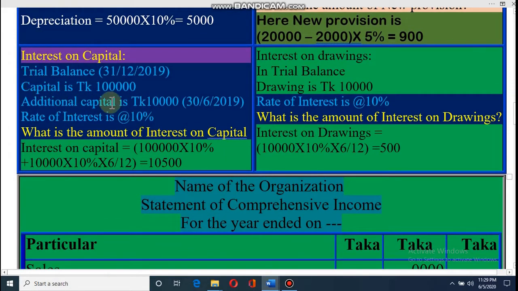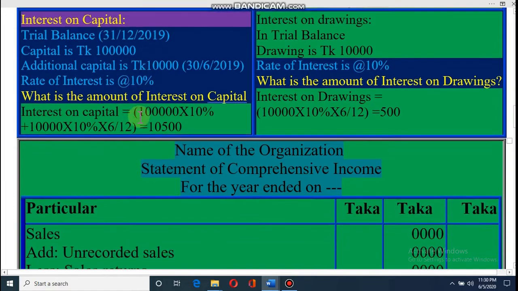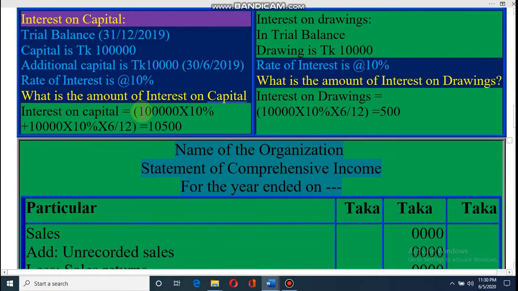Dear student, now interest on capital. Capital is 1 lakh, additional capital 10,000. The date of additional capital is 13/6/2019, and the closing date of the trial balance is 31st December 2019. So how can we find out the interest? It is easy. Interest on capital equals 1 lakh into 10% plus this 10,000, that means additional capital, into 10% into 6 by 12.